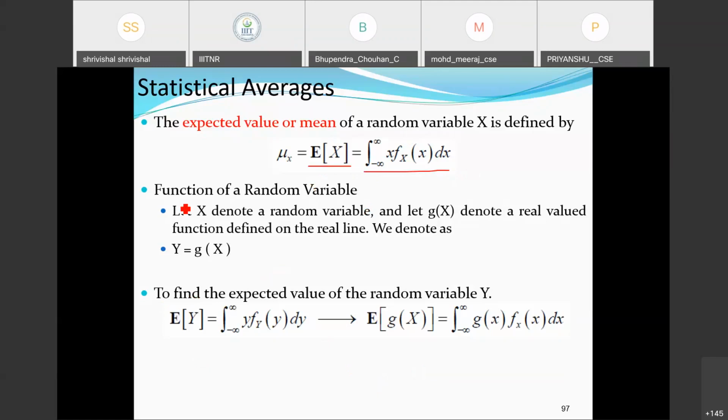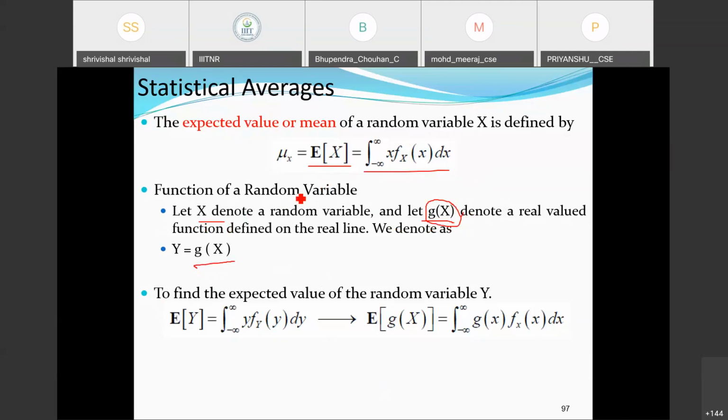Now, corresponding to the function values, if the random variable is a function of another random variable, which we were discussing in the last class too, then this y is denoted by a function g(x). For y equal to g(x), I need to perform the statistical average.